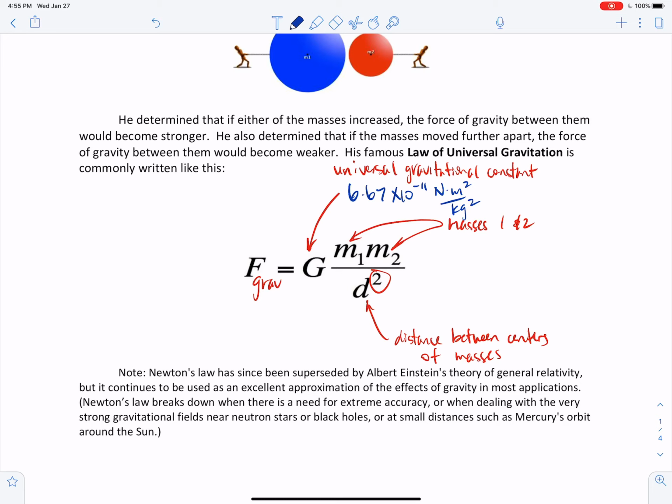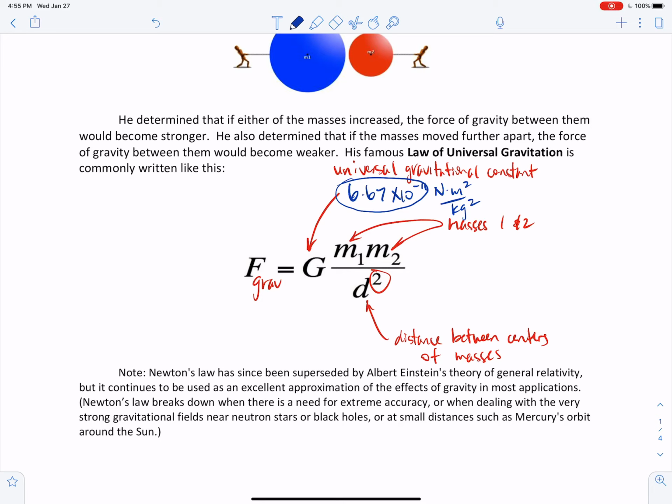And this is an extremely small number, right? 10 to the minus 11, which suggests that the force of gravity between two masses is actually an incredibly, incredibly weak force. So in order for that force to really even be noticeable, in other words, to overcome this 6.67 times 10 to the minus 11, you really need some huge masses, okay?